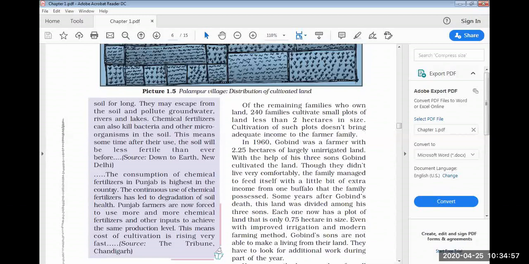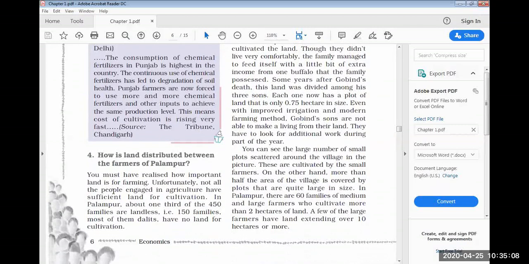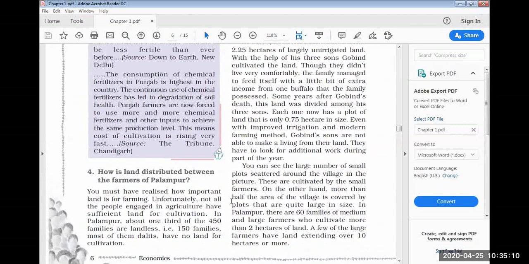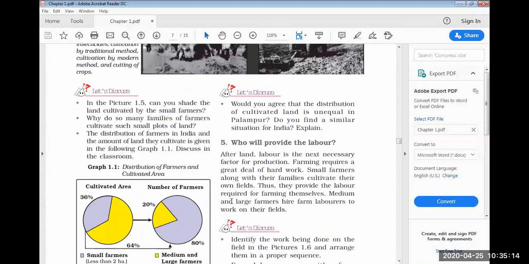Remaining answers can be there, but here you remember that I was teaching you according to this particular concept. The concept here was the Green Revolution. So I had to teach this particular part till here, and today's topic I have completed. Next, my topic is very important: who is going to provide the labor. But before that, just see here.